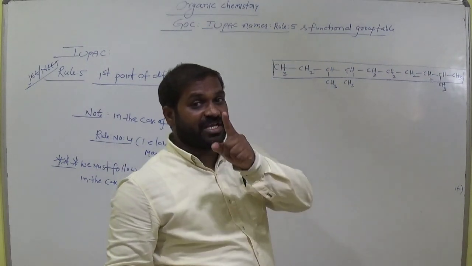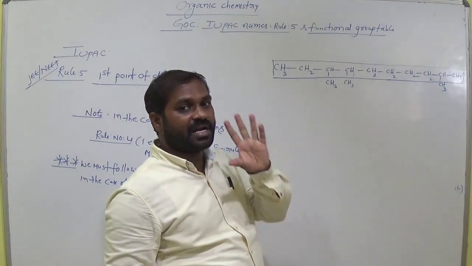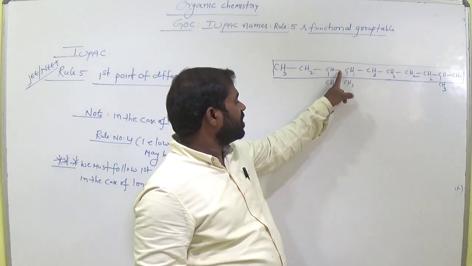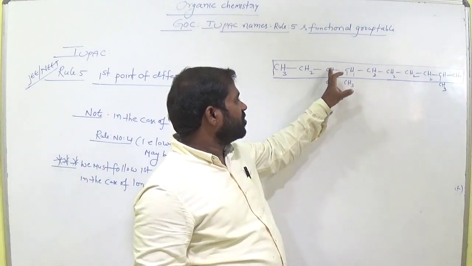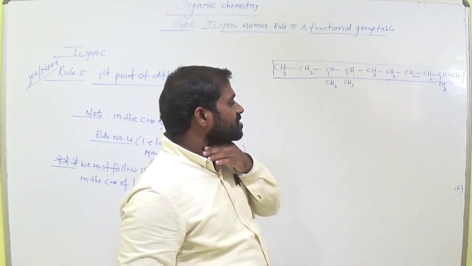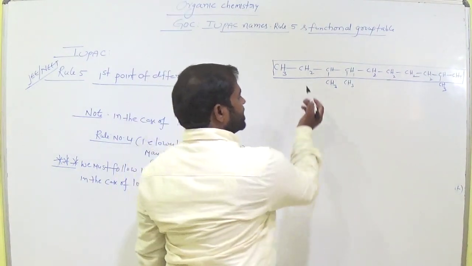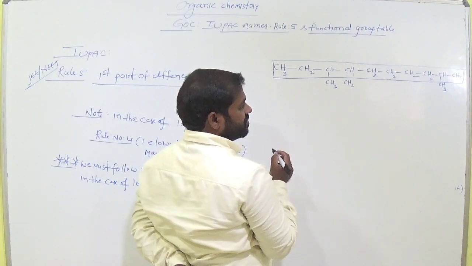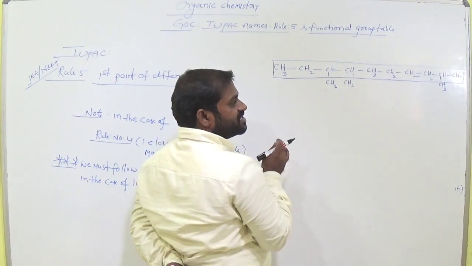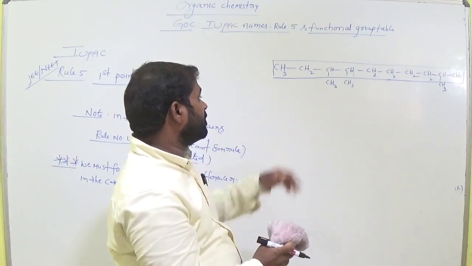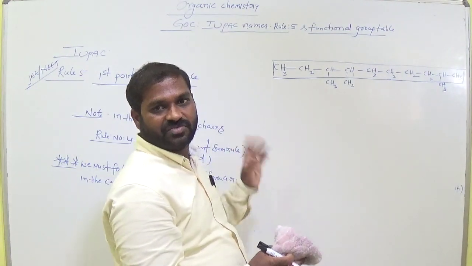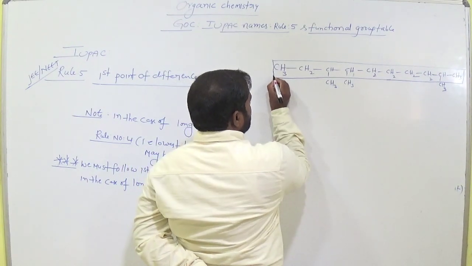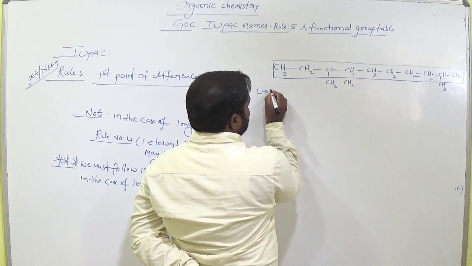So you need to check the tetravalency of carbon. Carbon always has 4 bonds. Let us see here this carbon: 1 bond, 1 bond, 1 bond, 3 bonds, and the 4th bond with this hydrogen. Clear? So here it is CH2, 1 bond, 1 bond, 2 bonds with 2 hydrogens. Remember that. Okay. So now my point is whether the numbering is from left to right or right to left. Which one? So let's see. Suppose left to right.